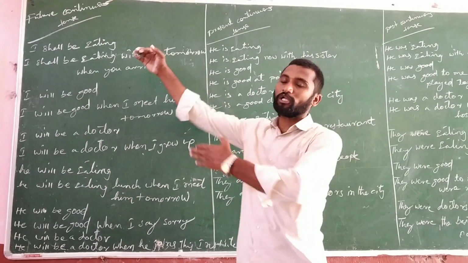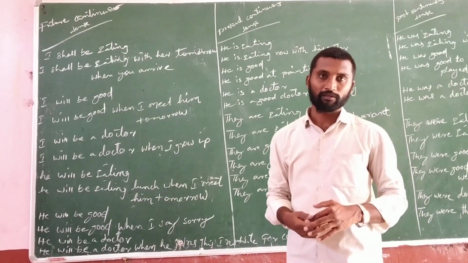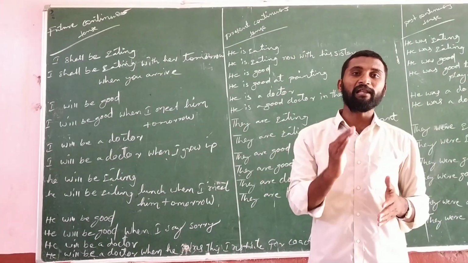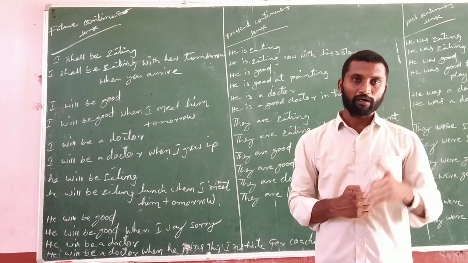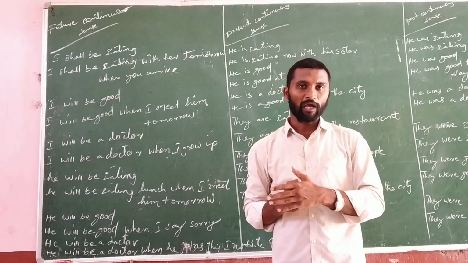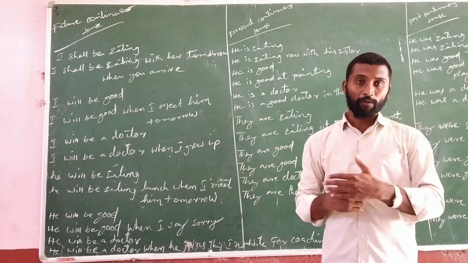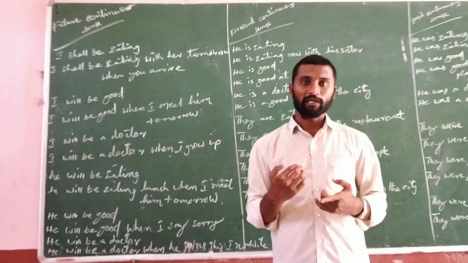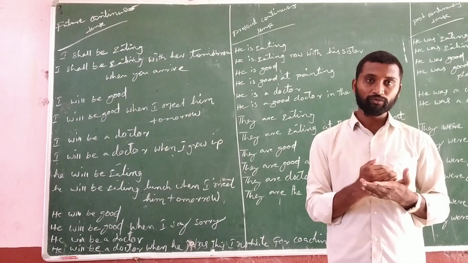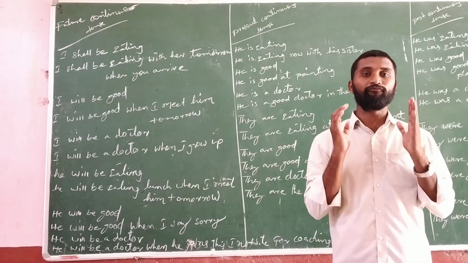If you see future continuous tense, I already told you in the simple future, for I and we we have to use shall and will. I shall be or I will be. And we shall be or we will be. But for the remaining subjects like he, she, it, you, they, we have to use only will.